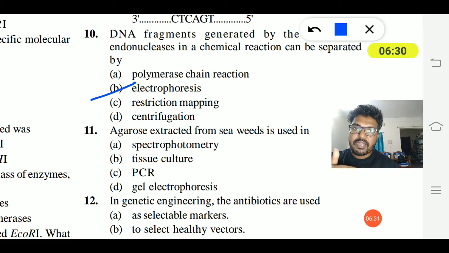The larger DNA fragments are present near the wells, whereas the smaller DNA fragments are away from the wells. In the 11th question, agarose gel, agarose extracted from seaweeds, is used in: spectrometry, tissue culture, PCR, and gel electrophoresis. Here agarose is a gel extracted from seaweed that is used in gel electrophoresis. Option D is the right answer.